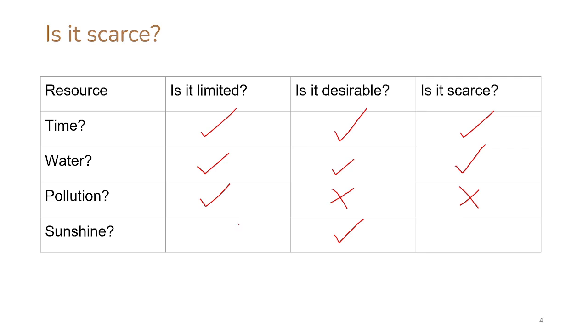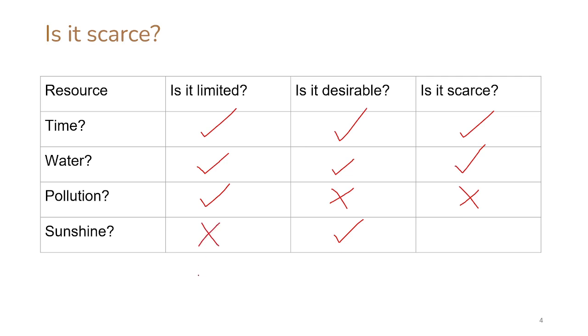Well, some people vacation in Iceland, but it's not for the sunshine. It's for the topography. In any case, sunshine is desirable, but for all practical purposes, it's unlimited, right?